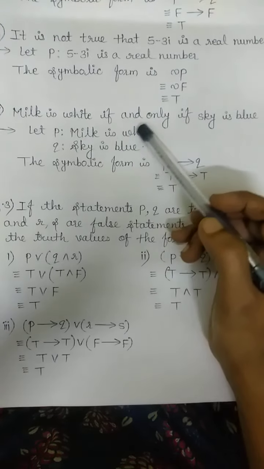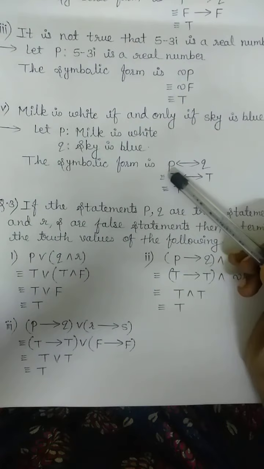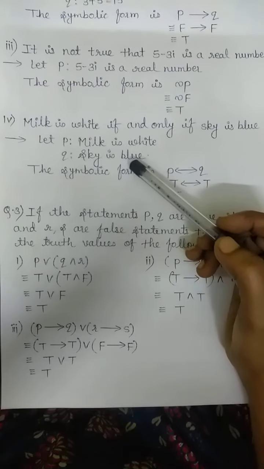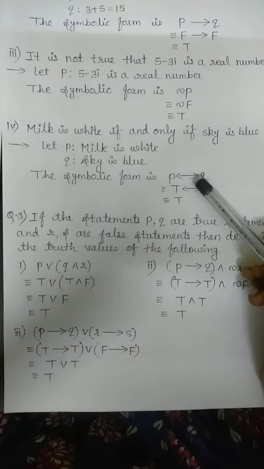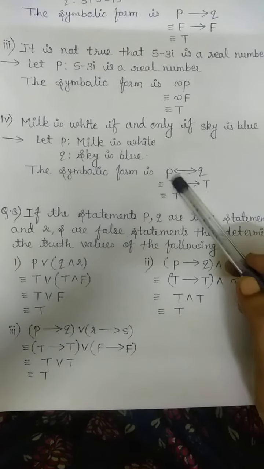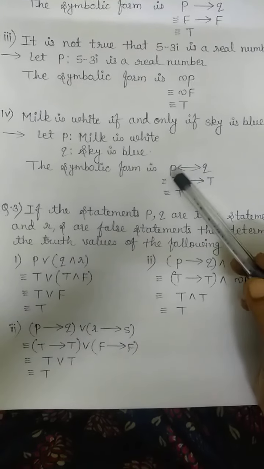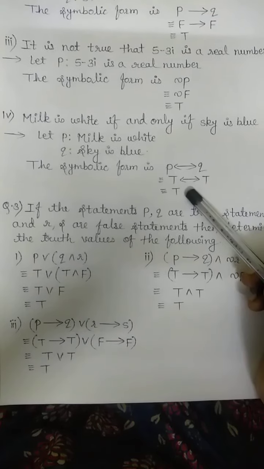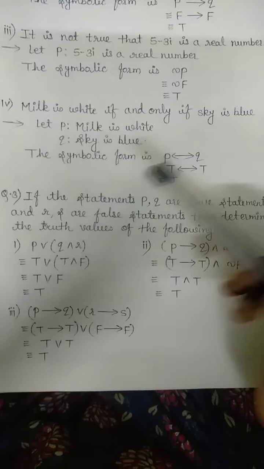So is milk white? Yes. So the value of P is T, true. Is sky blue? Yes. Therefore the value of Q is true, that is T, that we will substitute here. Now we will check the table for if and only if. When both the statements are true, then the value of the given compound statement is true.